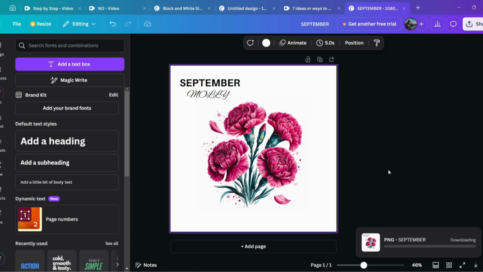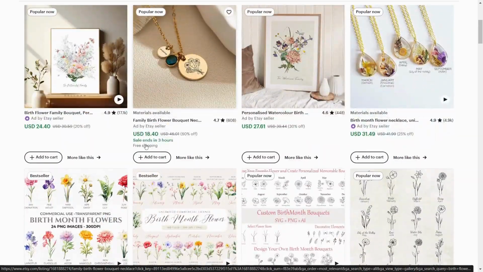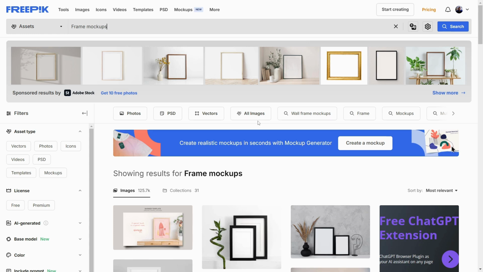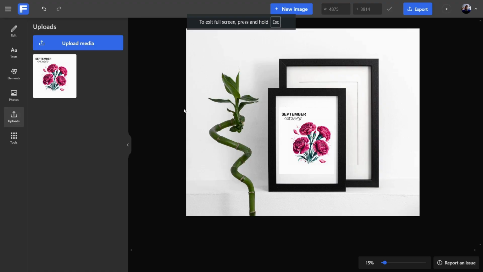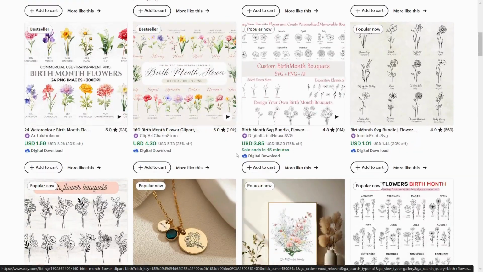Now if you want to create the same kind of mockup as these guys, you can also go the extra mile and just go to freepik.com, search for frame mockup, and you're going to find a bunch of them that you can use. So let's say, for example, I want to use this mockup. I can just upload it to Freepik and click on Remove Background. Now, once you're done, just press Export and download this either as PNG or JPEG. Now you can go to Etsy and start a store like this.